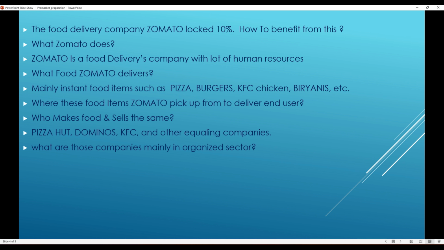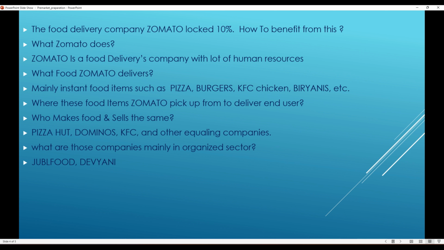market. Since we are into this stock market business, we need to figure out the opportunities in this market only. If the company is not listed, if you go and invest there, how will you invest? That is the reason I am taking only these examples. Even Zomato delivers a lot of food items from many hotels which are not organized sector. So what are the organized companies? Jubilant Food and Devyani International.